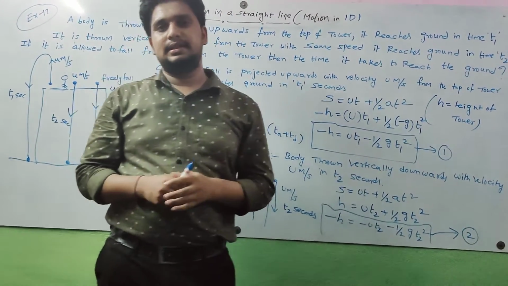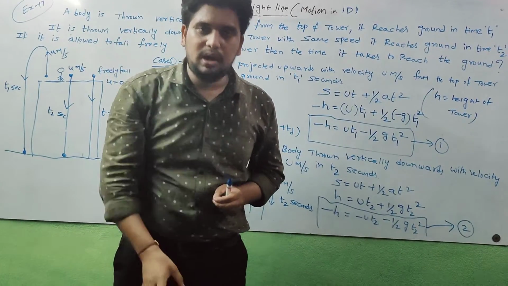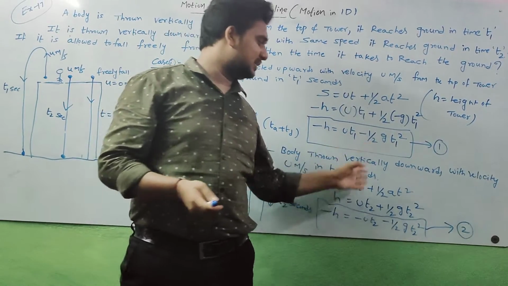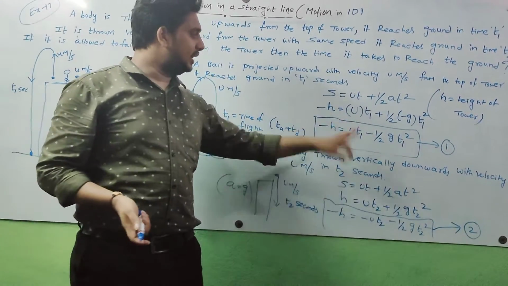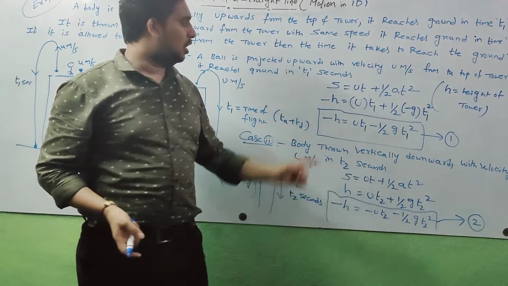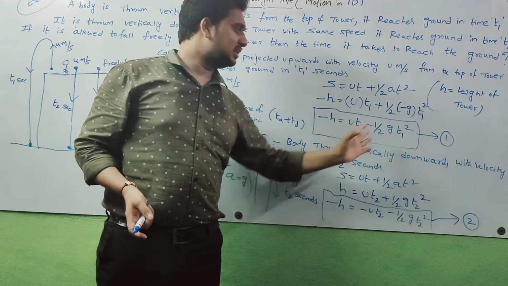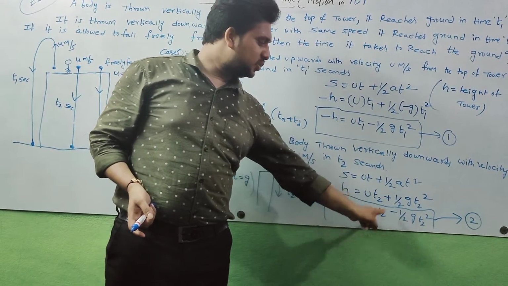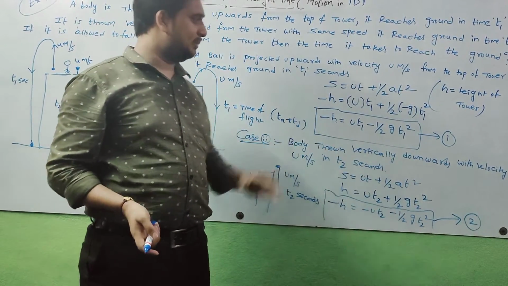Next, second case, same stone. Here the person throws it vertically downward with some velocity u meter per second. So applying that condition, we got the second equation. For equating purpose, we multiply both sides with minus. Now equation 1 and equation 2: minus h is equal to ut1 minus half g t1 square, minus h is equal to minus ut2 minus half g t2 square. Here minus h is the same in both. Equating these two.